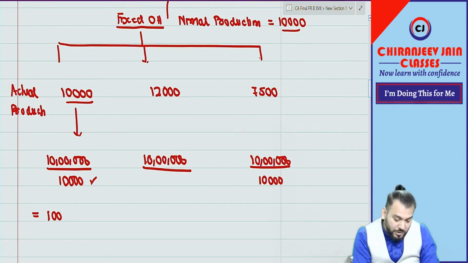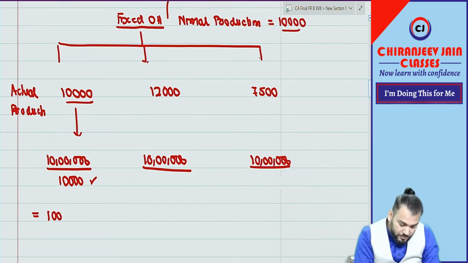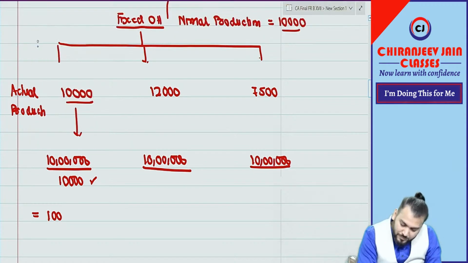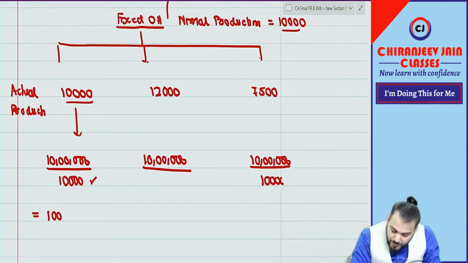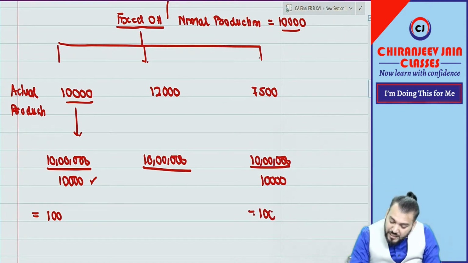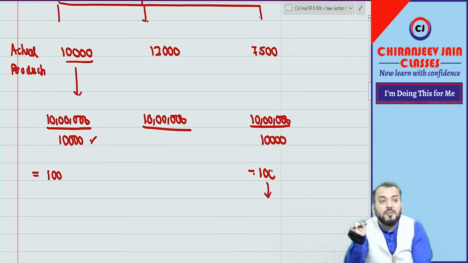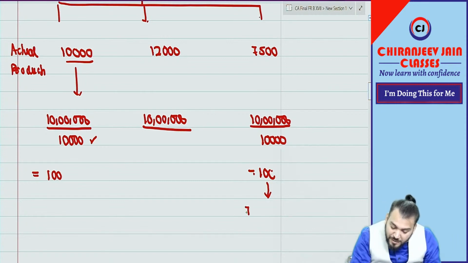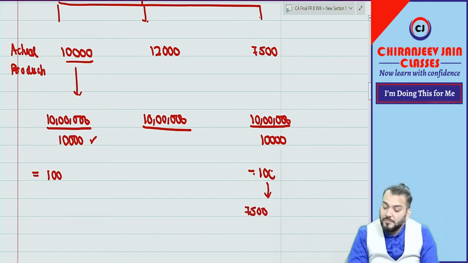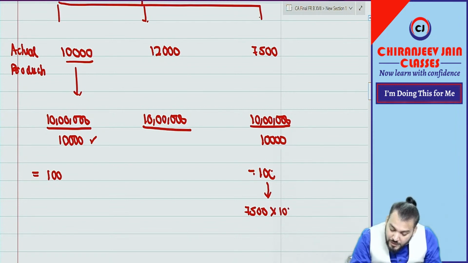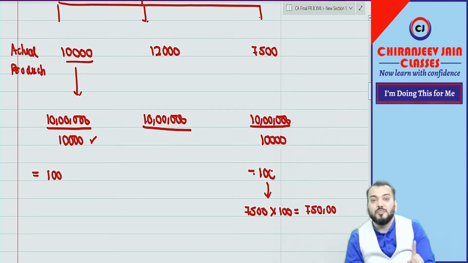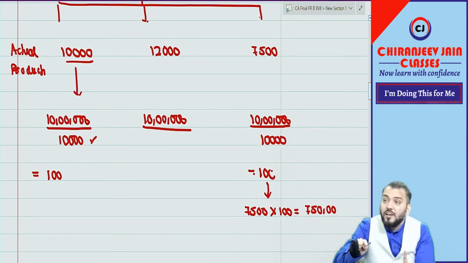Oh, sorry, my mistake. This is 10,000. This is correct. So this is coming to 100. It means, how much are we including in the cost price of inventory? 7,500 is the actual production into 100, means 7,50,000 will be included in the cost price of inventory, and 2,50,000 will not be included.